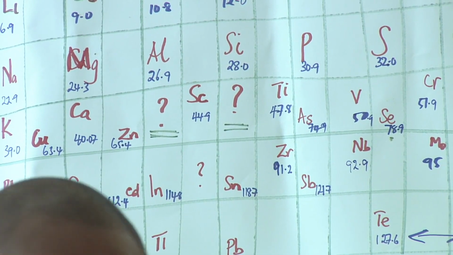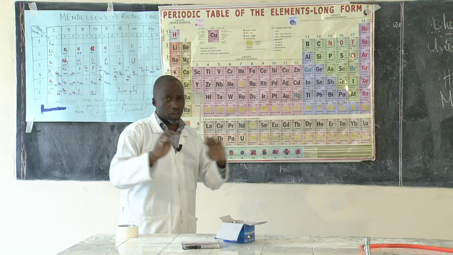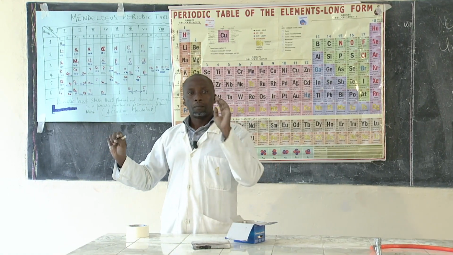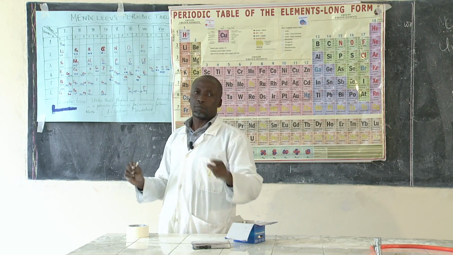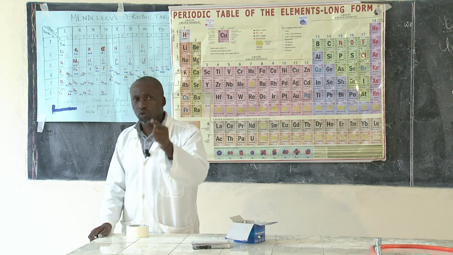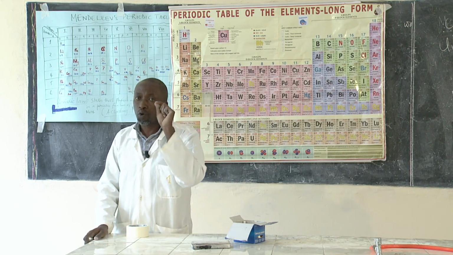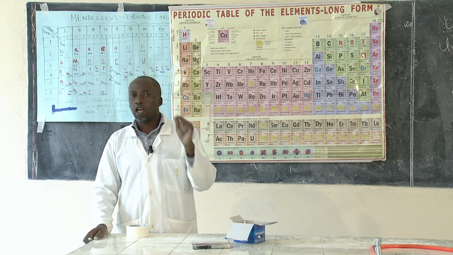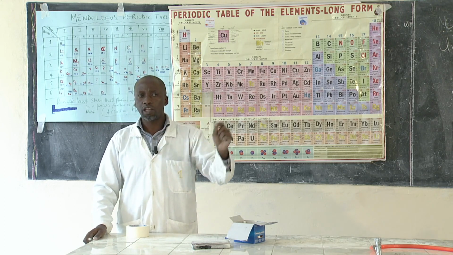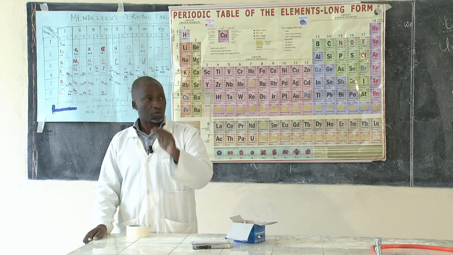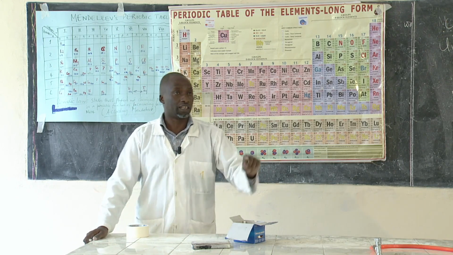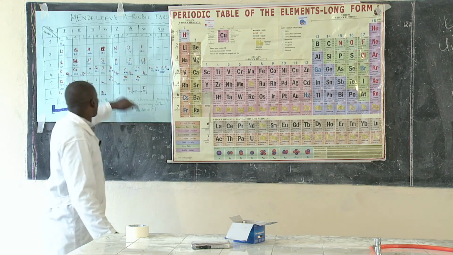When he left these, that means these elements were not known at that time. But what made him genius about this is that he predicted the names of these elements and their properties, the chemical properties and the physical properties, the density, the boiling point, the reactivity. Even when these elements were discovered, they occupied the same position.